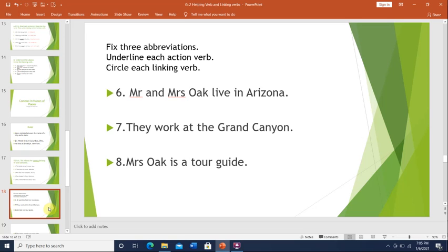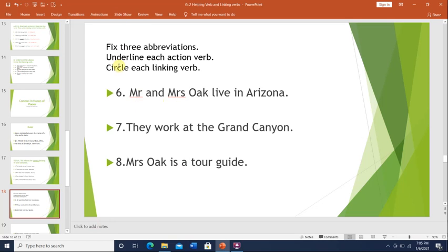We said that we write the first letter with a capital letter, and we take the last letter of the word and write a small letter, and we end it with a period. Number 6, Mr. and Mrs. Oak live in Arizona. Mr. and Mrs. are abbreviations and we will write them correctly.